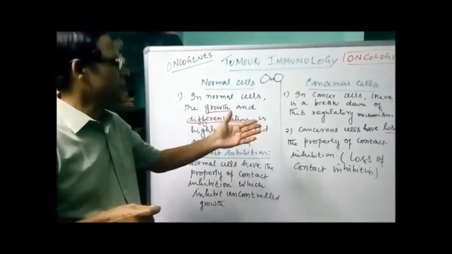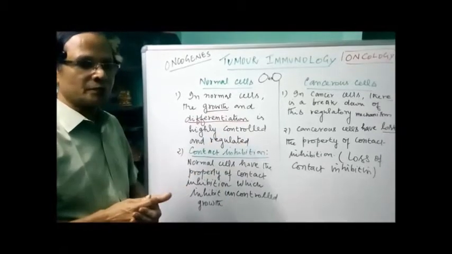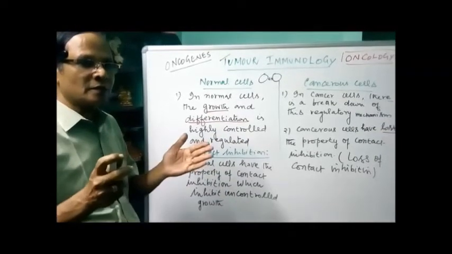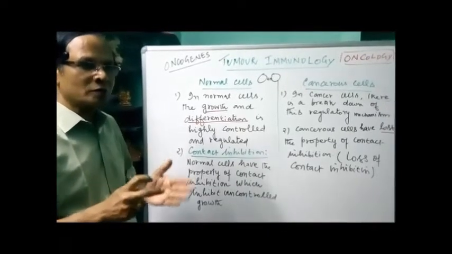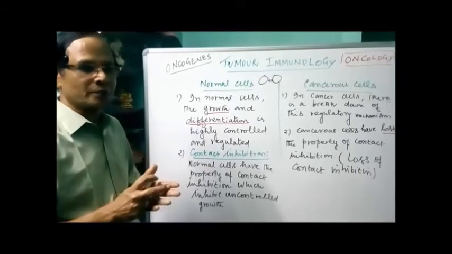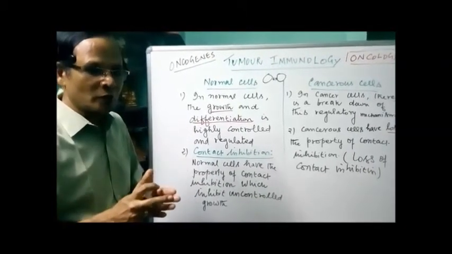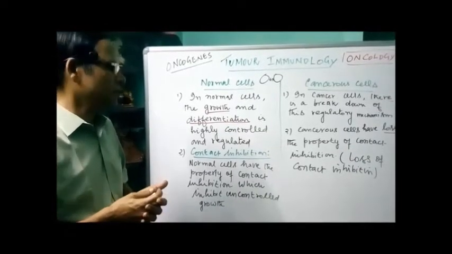But in the case of cancerous cells, they have lost the property of contact inhibition. Though the cells are in contact with one another, during cell division, more and more cells are formed. The contact mechanism is not working. Though they contact one another, they go on dividing to form more and more cells.